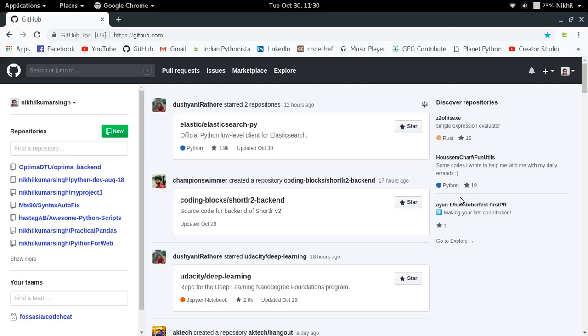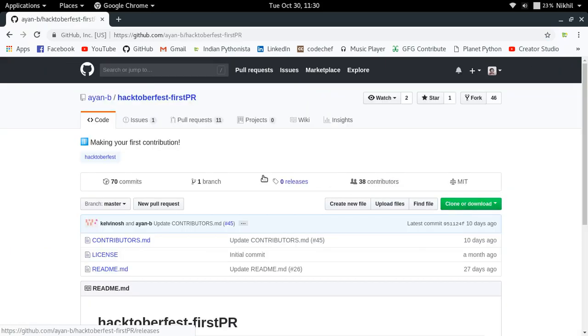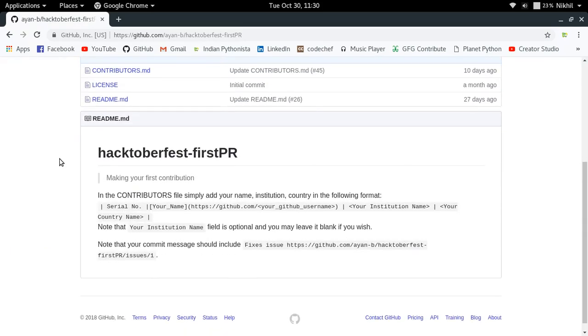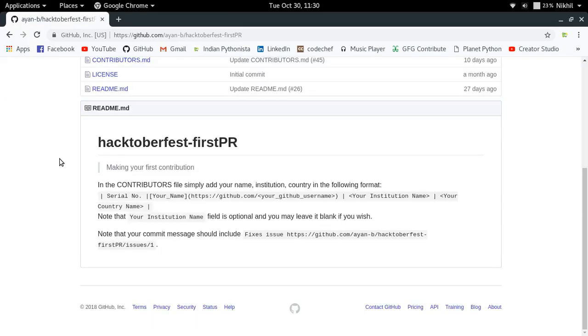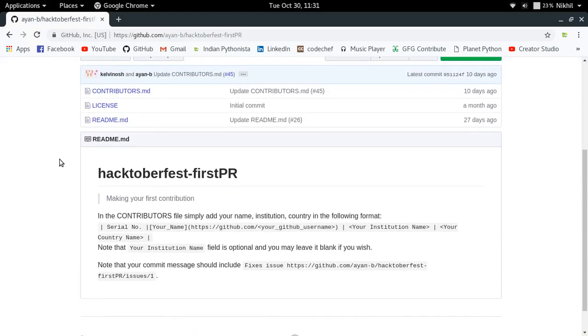Okay, so here is a repo which is trying to do the same. So let us try to see what they're saying. They're saying that you can contribute to this particular repo by making your contribution. You can just send a PR to us, right? So that is what they are saying. So what you have to do is in the contributors file, simply add your name, institution, country in the following format. Note that your institution name field is optional and you may leave it blank.